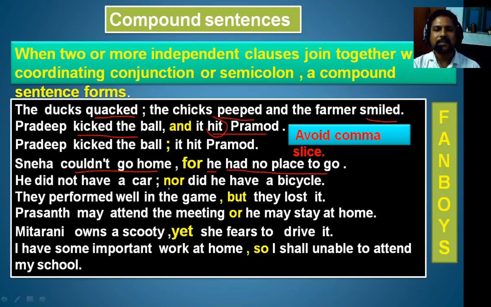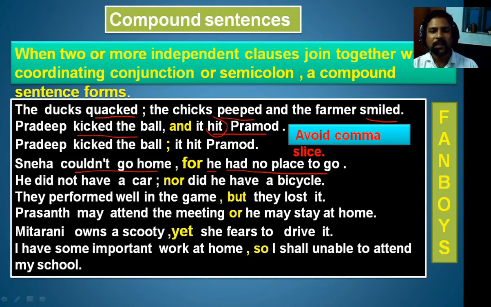Similarly, he didn't have a car, nor did he have a bicycle. Here, he didn't have a car is an independent clause. Nor did he have means he had a bicycle. Nor he had a bicycle. But because of nor, this kind of sentence construction will be like this. So both clauses are independent clauses joined with nor, the coordinating conjunction. Therefore, it's a compound sentence.